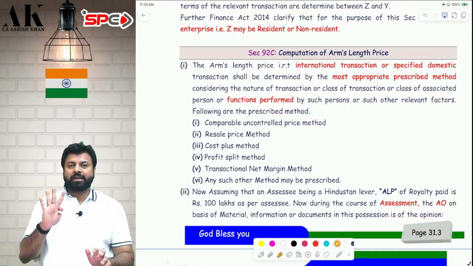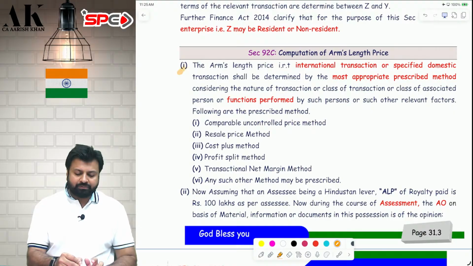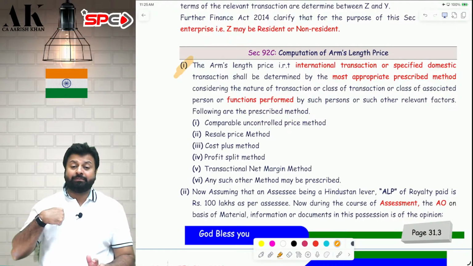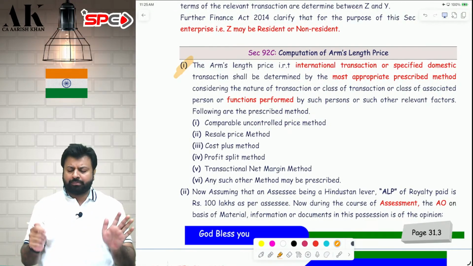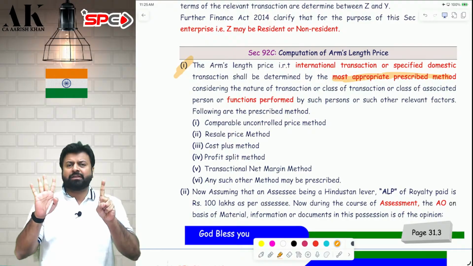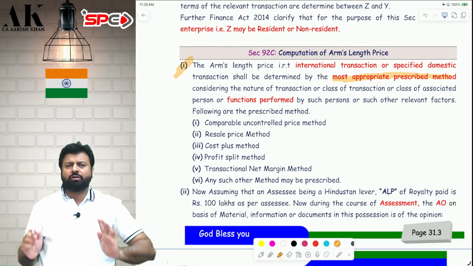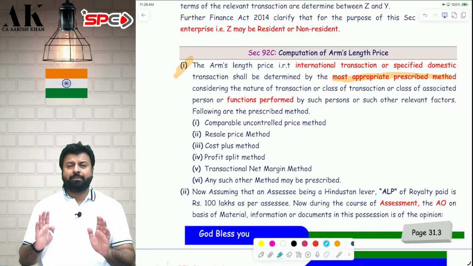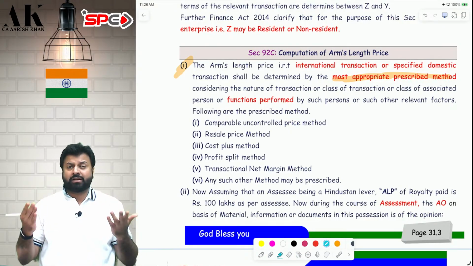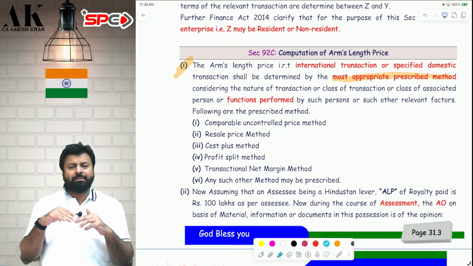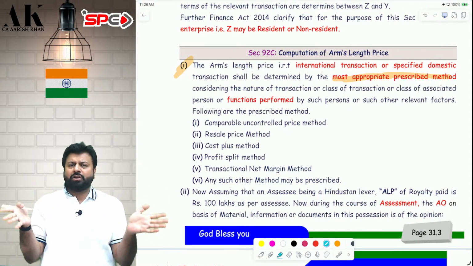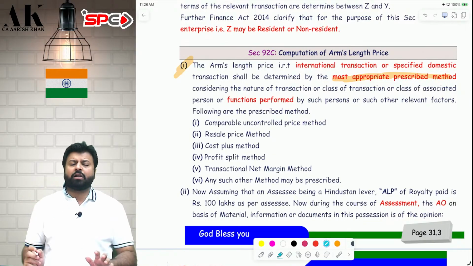Now in 92C, there are 4 subsections. The very first subsection says that the arm's length price of the international transaction or the domestic transaction has to be computed by the assessee himself having regard to the most appropriate method. The law has given 6 methods. You have to select the best method out of them which is the most appropriate for you. Sir, how will I select the most appropriate method? Depending upon your nature of transaction, class of transaction, nature of associate enterprise, functions performed, assets employed, many factors you have to analyze and find out which is the best method out of all 6 methods.